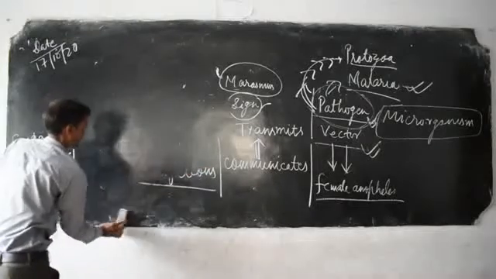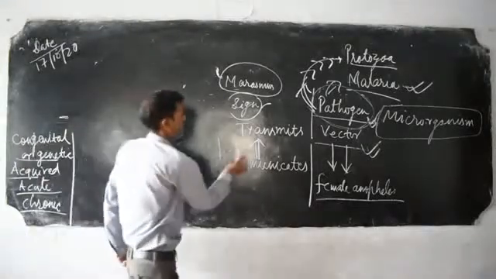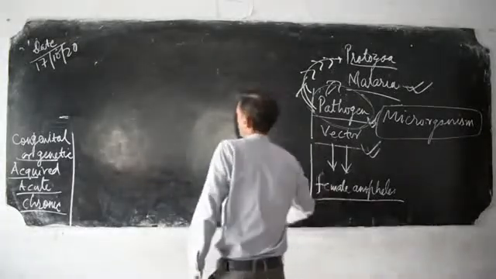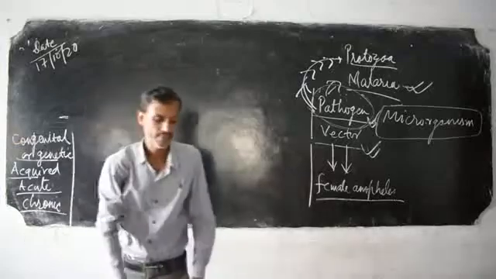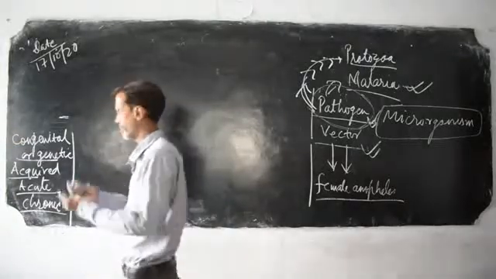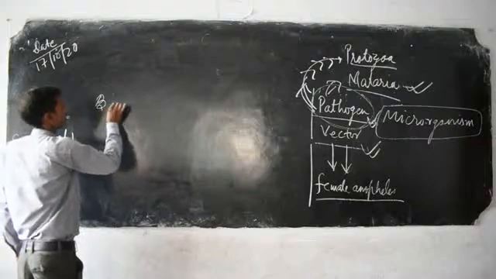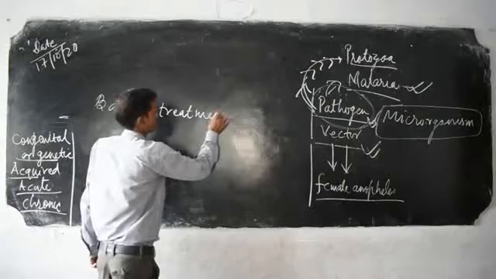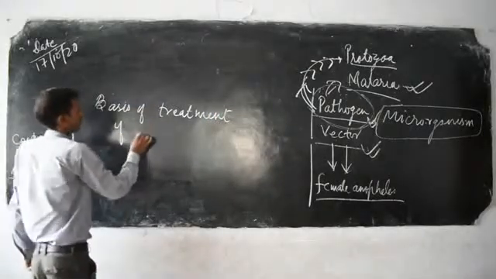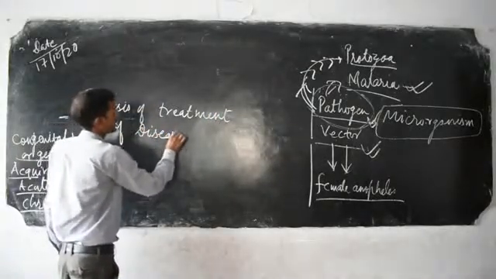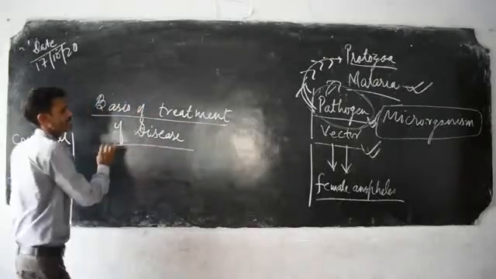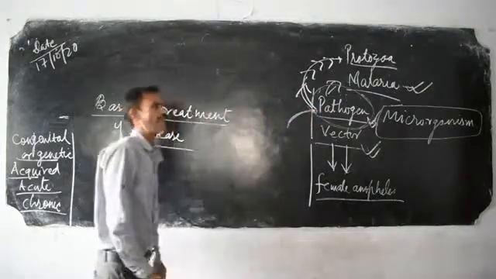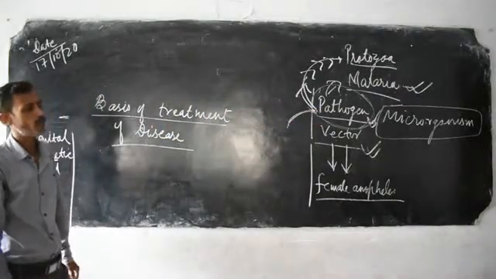Now see, on what basis is the treatment of a disease applied? The basis of treatment is decided by the type of agent, the type of pathogen.